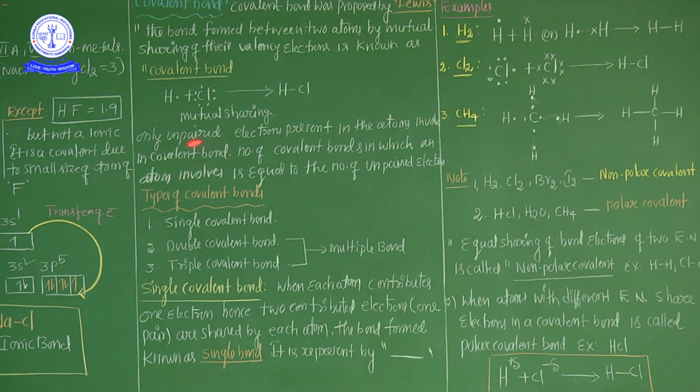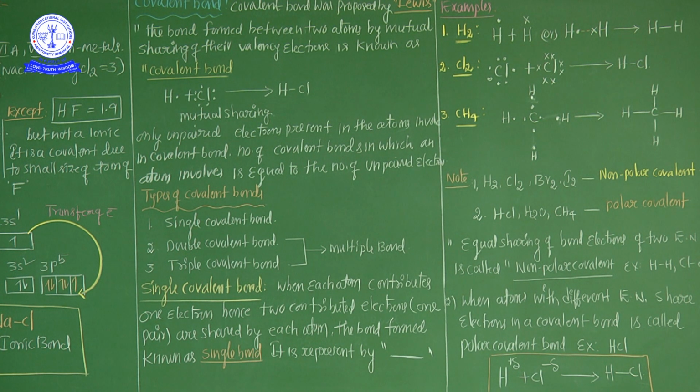So now, an important point, underline it: only unpaired electrons present in the atom are involved in the covalent bond. The number of covalent bonds in which an atom is involved is equal to the number of unpaired electrons. So the number of covalent bonds is decided by this.